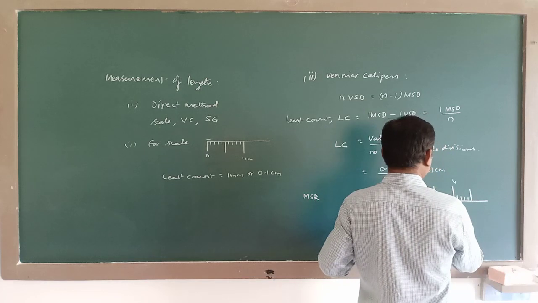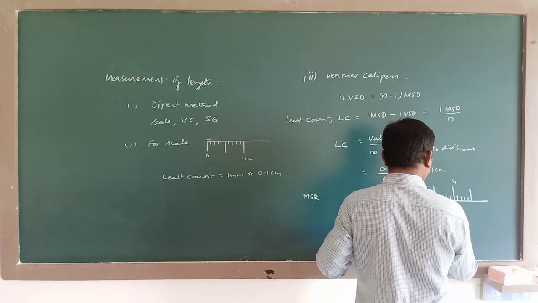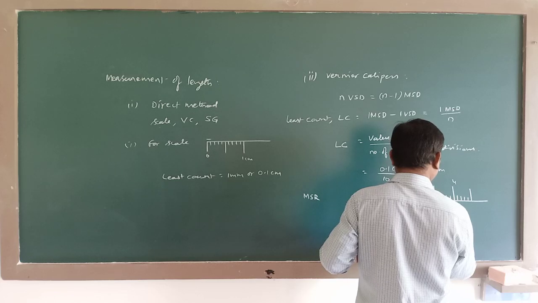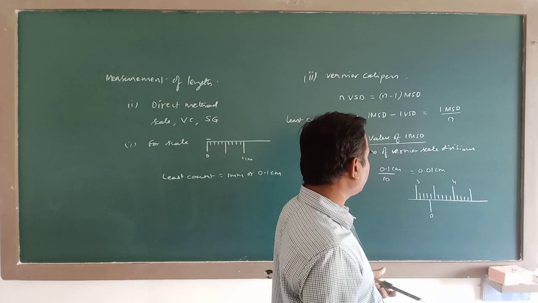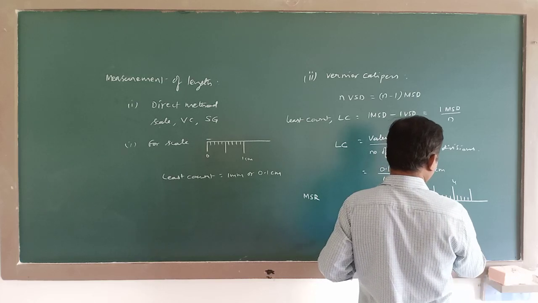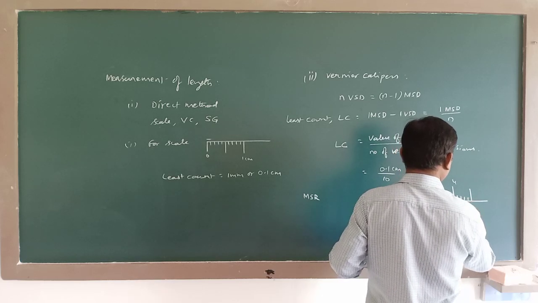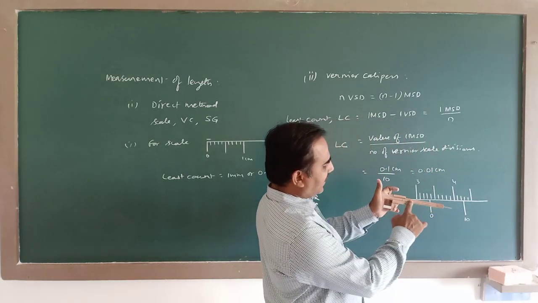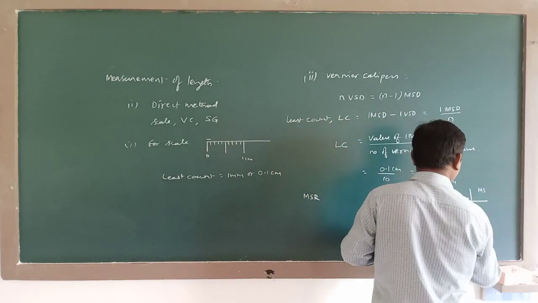On the vernier scale, these graduations are like this. This is vernier 0, and on the vernier scale 10 divisions are there. The 10th division is somewhere here. So this is the main scale and this is the vernier scale.